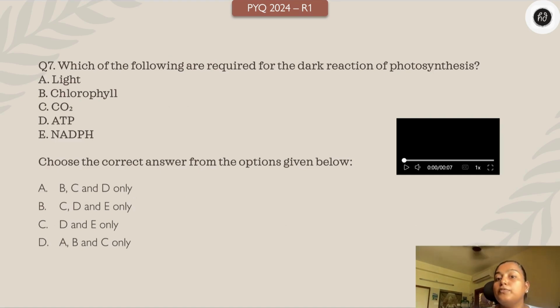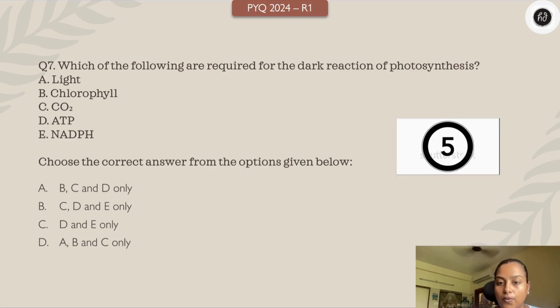Which of the following are required for dark reaction, the Calvin cycle, of photosynthesis? Easy question. Light, chlorophyll, carbon dioxide, ATP, NADPH. Choose the correct answer. B, C and D; C, D and E only; D and E only; A, B and C only. Ready everybody? Come on. 3, 2, 1. Your time starts right now.